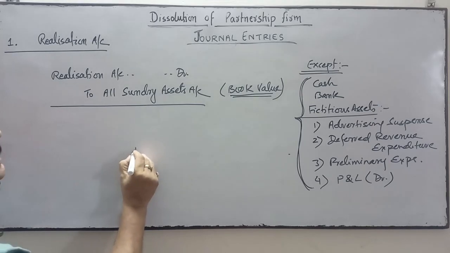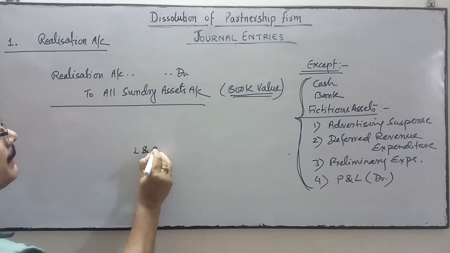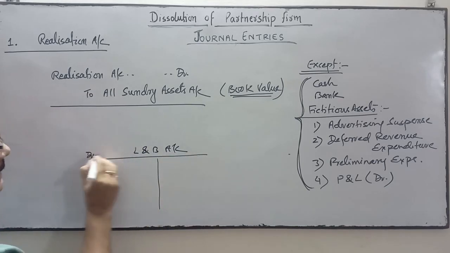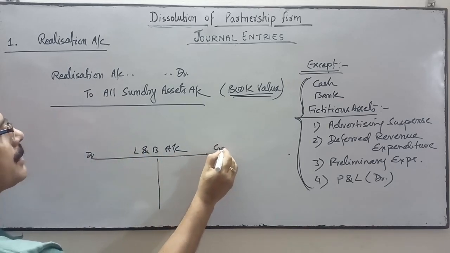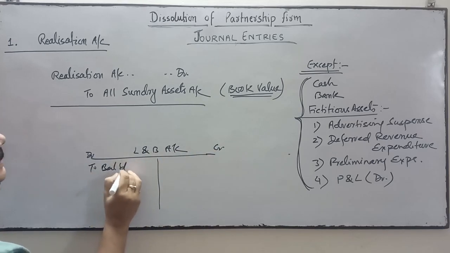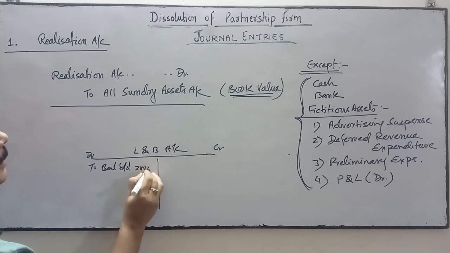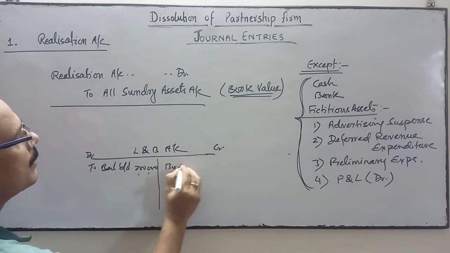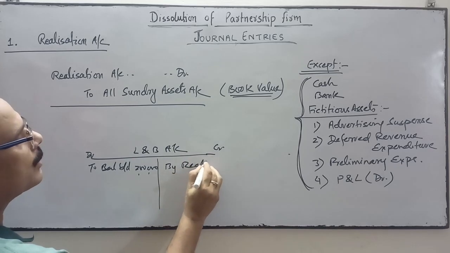For instance, I am giving you one example, land and building. Land and building have a debit balance, it's an asset. Suppose the value of land and building given in the balance sheet is 2 lakhs. Now the firm is dissolved. What we'll do, we'll transfer this one into realization account,